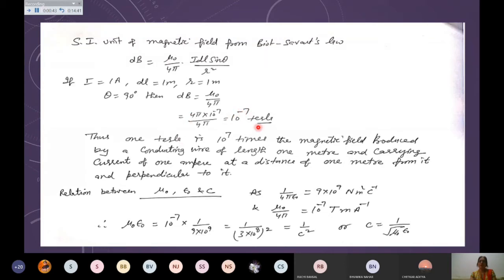It means 1 Tesla, if I want to define, is equal to 10⁻⁷ times the magnetic field produced by this arrangement of a conducting wire of length 1 meter carrying a current of 1 ampere, at a distance of 1 meter and of course perpendicular to it. So you have to note all these things, they are very important for you. If you want to define 1 Tesla, you can define it by using Biot-Savart's law.